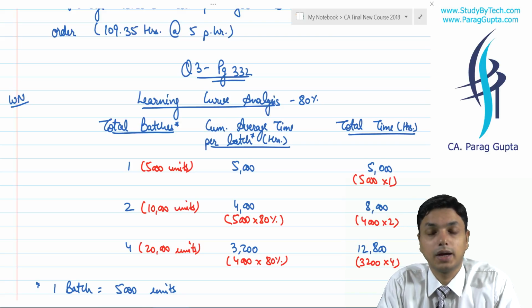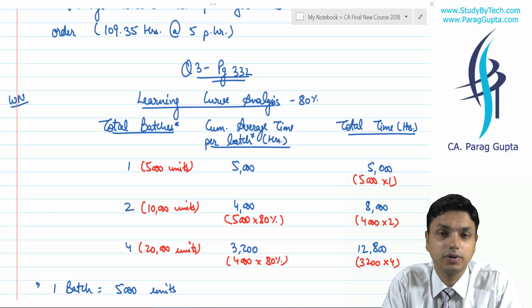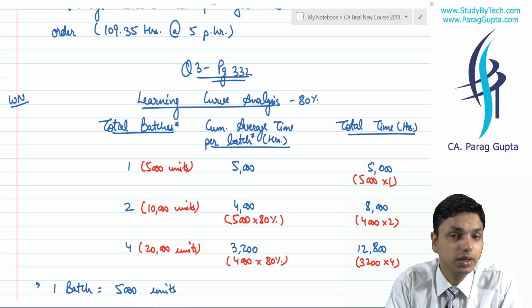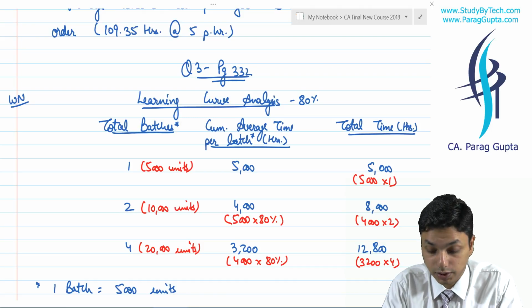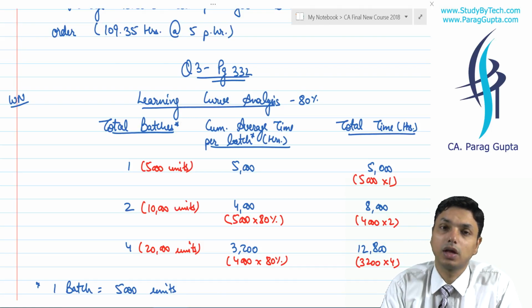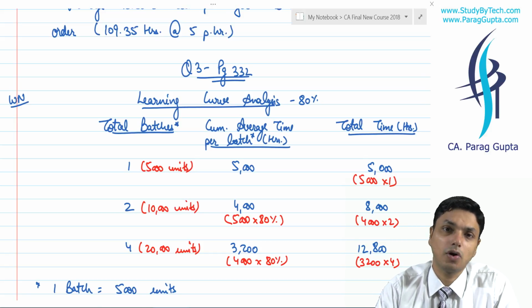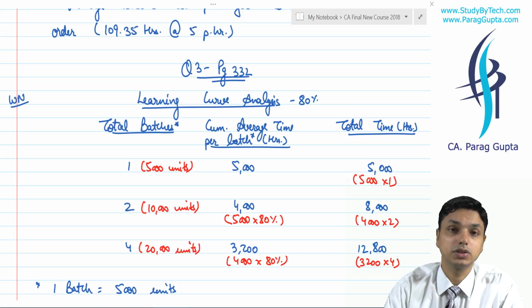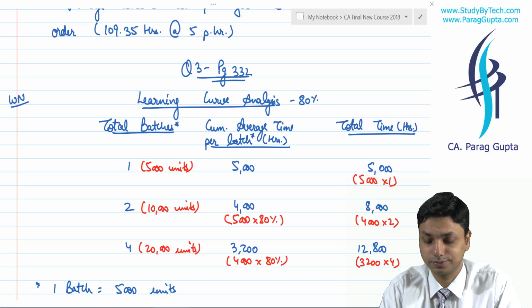Moreover, I told you that wherever we were facing the issue of the doubling approach, for example, if we want to calculate for 3 units, how do we calculate for 3 units? We used to apply a formula that has been derived on the basis of this doubling approach itself. The formula was y = a x^b.